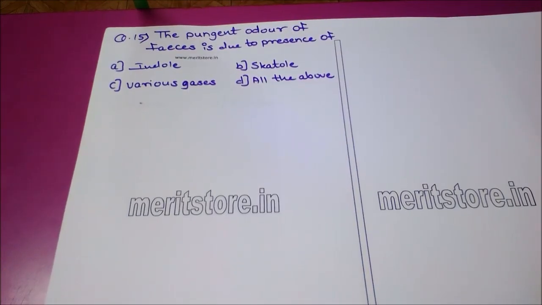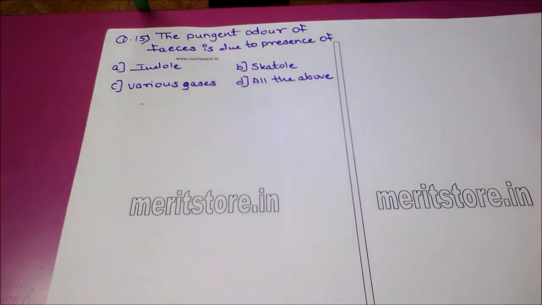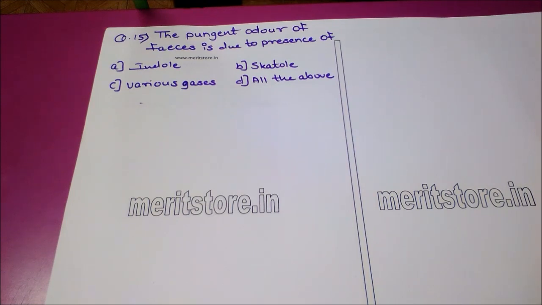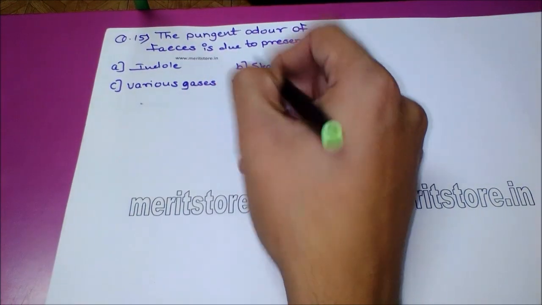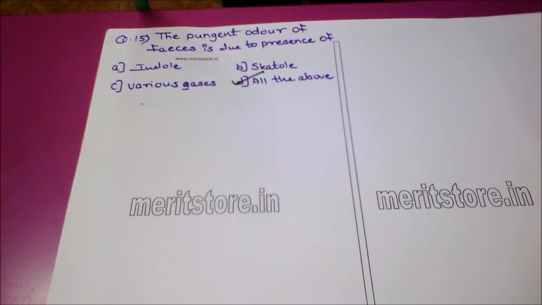The pungent odor of feces is due to presence of option A indole, option B skatole, option C various gases, and option D all of the above. The odor of feces is due to presence of toxic amines indole and skatole derived from the action of bacteria on amino acids. Gases also cause odor in feces. They are produced by fermentation of carbohydrates, and thus option D, all of the above, is the correct option.